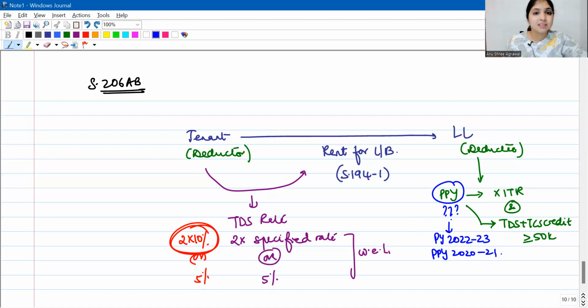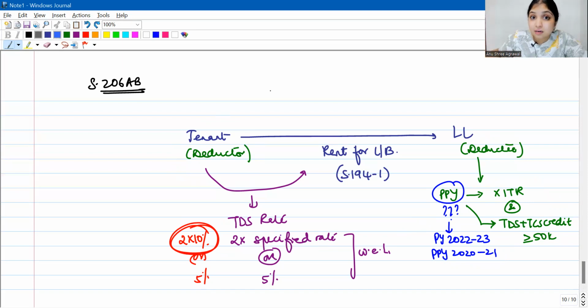So 2021 you will check. In 2021, did the deductee file his ITR properly? If he did not file his ITR, and TDS TCS credit is at least 50,000, then the deductor, the tenant, should deduct tax at the rate of 2 times the specified rate or 5%, whichever is higher.